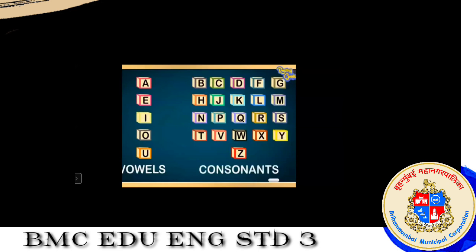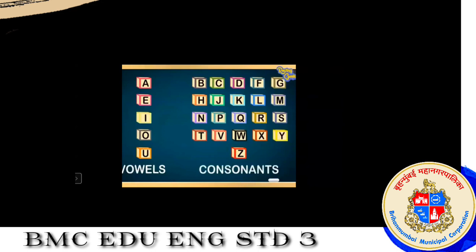Say A. See, we do not touch our lips, we do not touch our tongue also. It comes out naturally. A, E, I, O, U. So these are called vowels, because they are such a speech sound which comes out naturally.